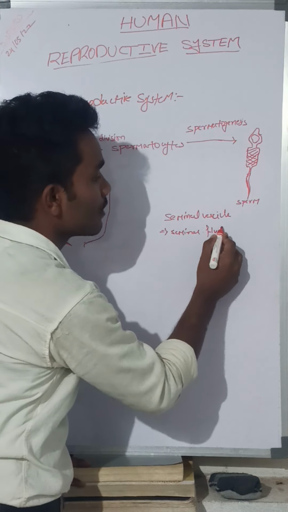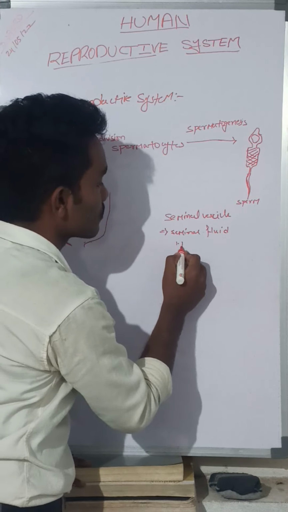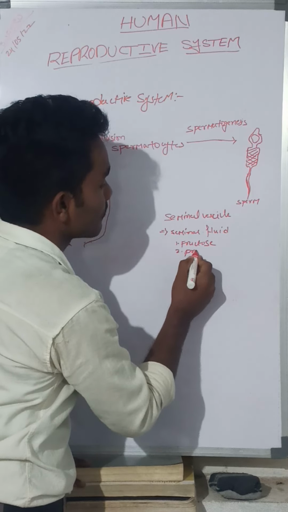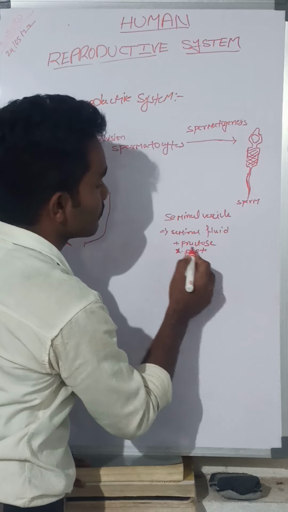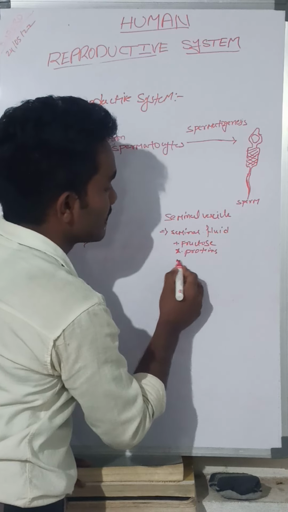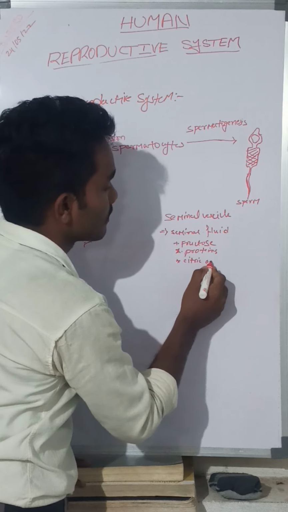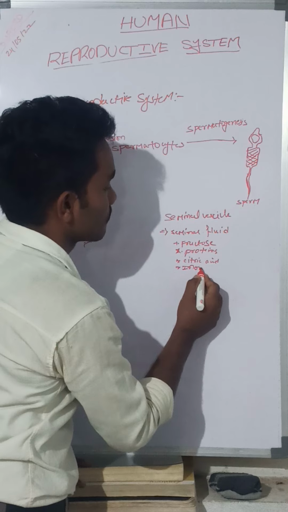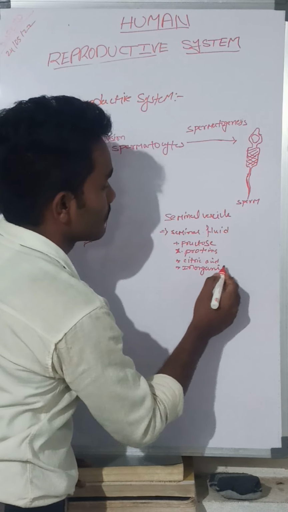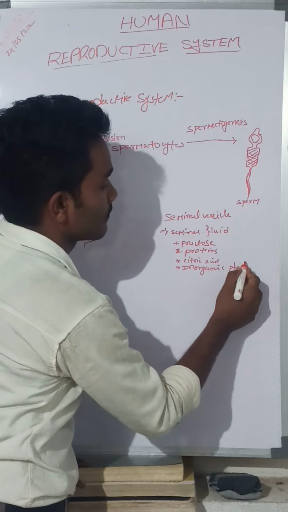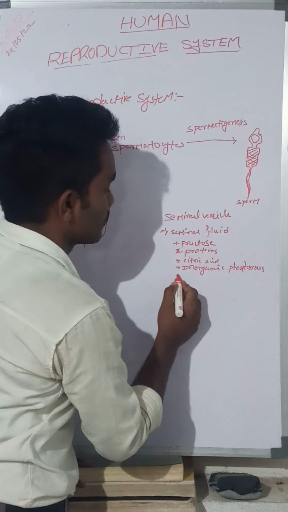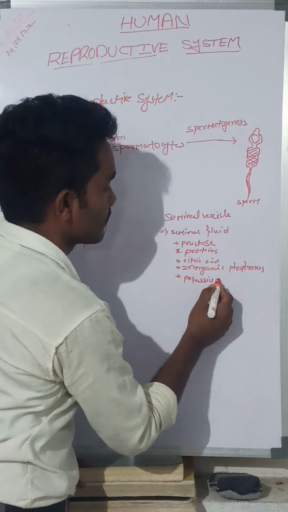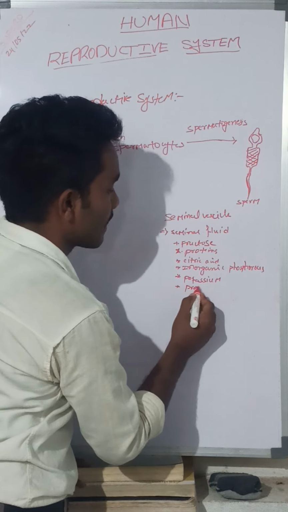This seminal fluid consists of fructose, proteins, citric acid, inorganic phosphorus, potassium, and prostaglandins. Okay.